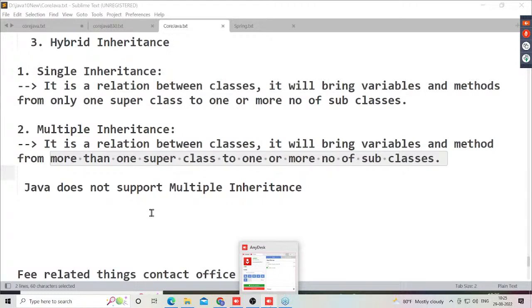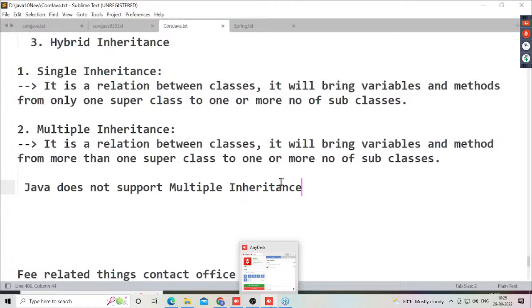In the case of single inheritance, the number of superclasses should be only one superclass. In the case of multiple inheritance, the number of superclasses must be more than one superclass, not exactly one. That is multiple inheritance. Right, sir. We don't have any condition on the number of subclasses.